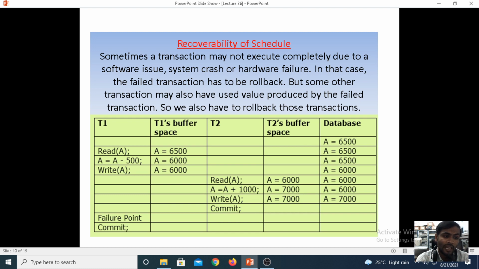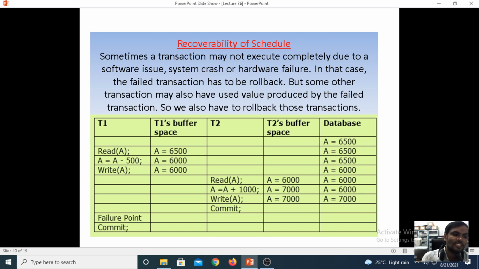Now under the A account, it is reading the value. 6500 will be there. From the A account he is transferring the amount to the T2 account, meaning he is transferring 500 rupees. From the 6500 rupees he is transferring only 500 rupees. At the time of the transfer, it should be deducted from the account in the T1 transaction. After deducting, it will write how much balance is there. Then after that, you should go to the T2 transaction.